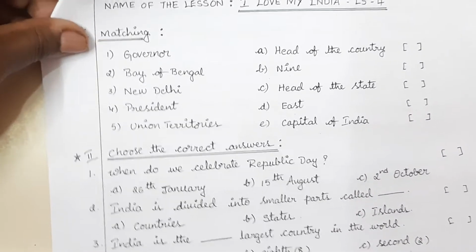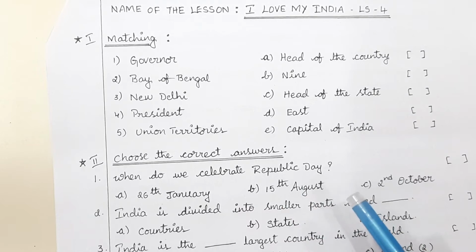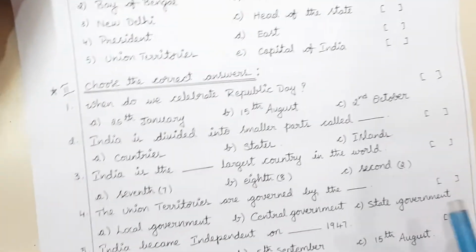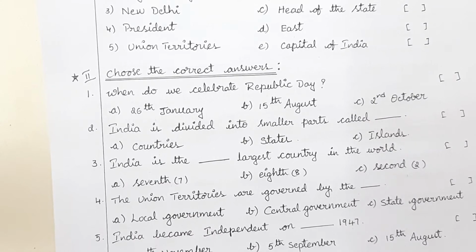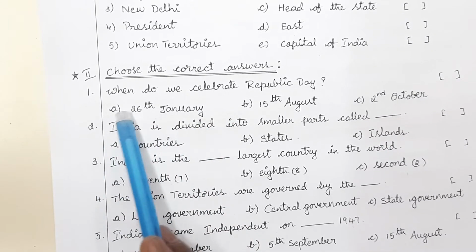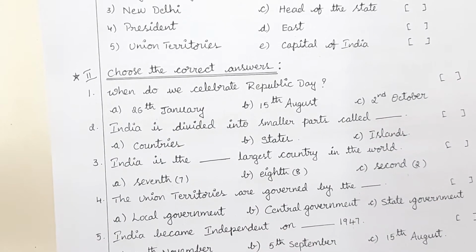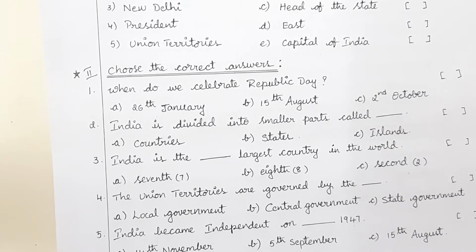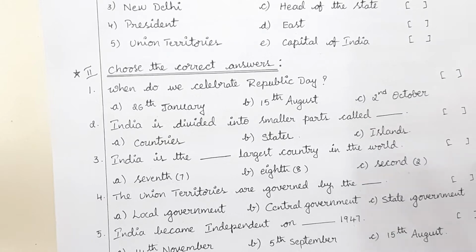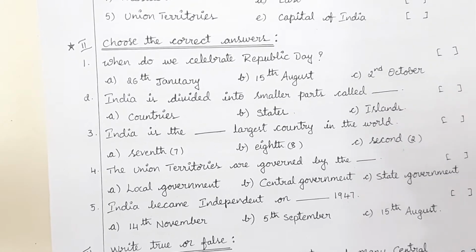Okay. Now, we have already discussed the worksheet, and I think everybody completed it. Just have a look at the second Roman: choose the correct answers. When do we celebrate Republic Day? Every year we celebrate on 26 January. When did we get independence? On 15th August 1947. That is the difference between Republic Day and Independence Day.